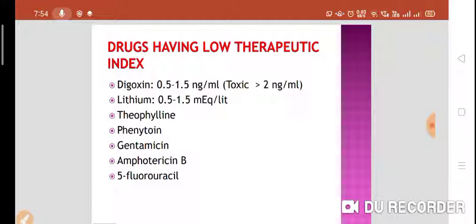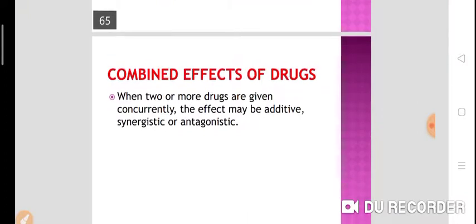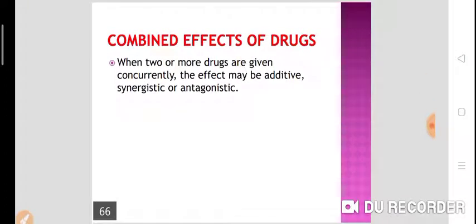All these drugs have a very low therapeutic index, narrow safety margin, or narrow therapeutic window. Basically these drugs are effective in a particular range. Above that range, they produce toxicity, and below it, therapeutic failure. Now we'll see combined effect of drugs.